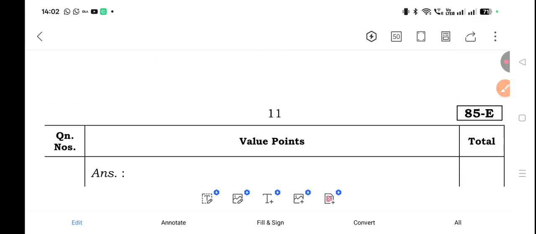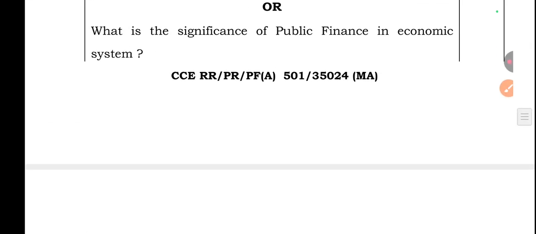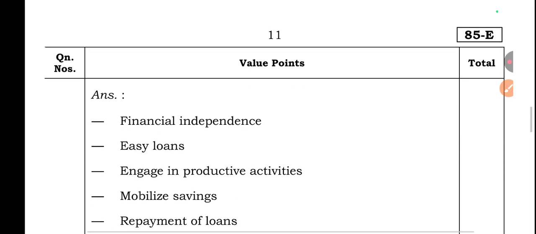For this question, they asked another R-type question. What is the significance of public finance in the economic system?